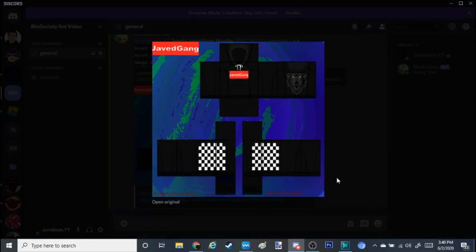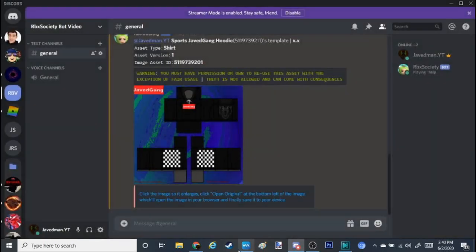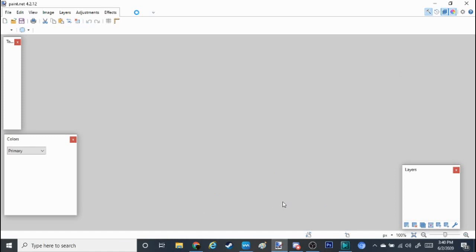Now, a thing I like to use to edit my things, I have Photoshop, or I use Paint.net. Paint.net to me, personally, is way smoother than Photoshop, only because I had Paint.net before Photoshop, but I have to get used to Photoshop before I can really decide.